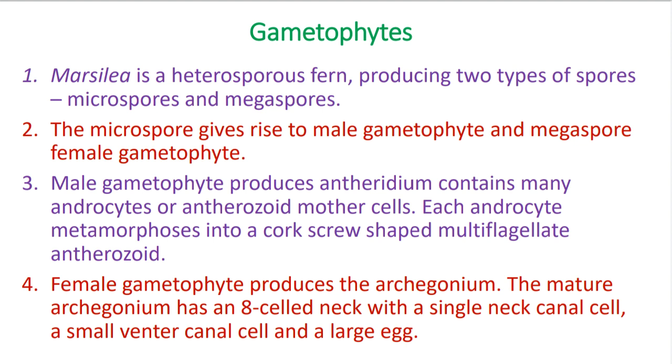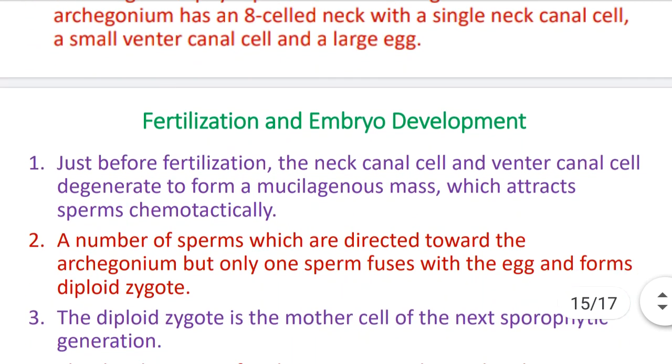The venter contains the venter canal cell and egg, the neck contains the neck canal cell, and the mouth of the archegonium is covered by cover cells. The mature archegonium has an 8-celled neck with a single neck canal cell, a small venter canal cell, and a large egg at the base.